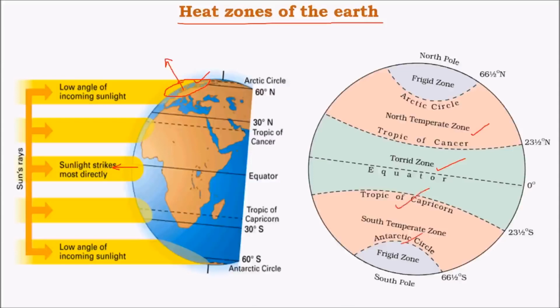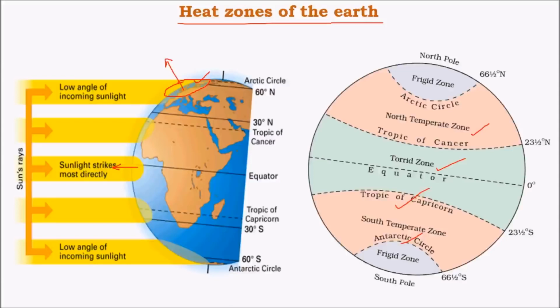These regions receive slightly slant rays due to their curvature, that is the shape of the Earth. As a result, the temperatures in these regions are comparatively lesser when compared to the equator. As a result, these regions are called temperate zones, where temperatures are moderate.